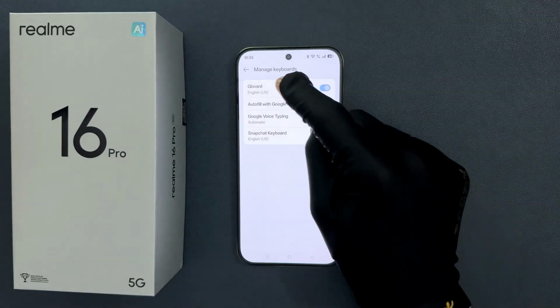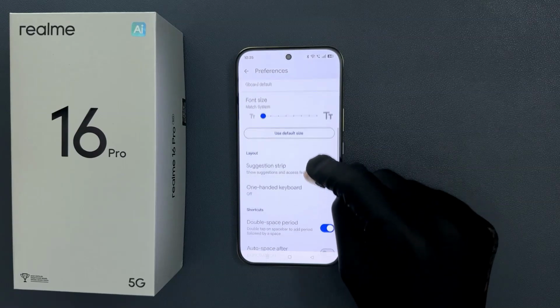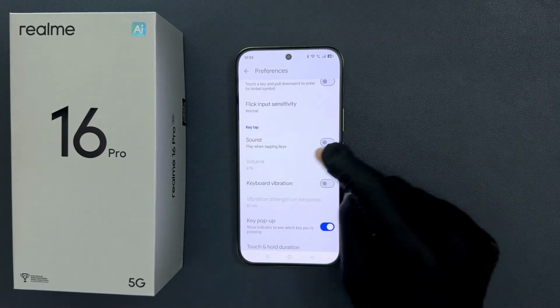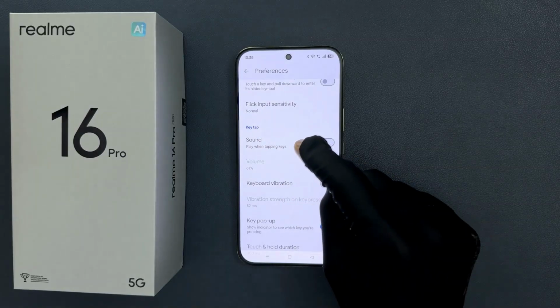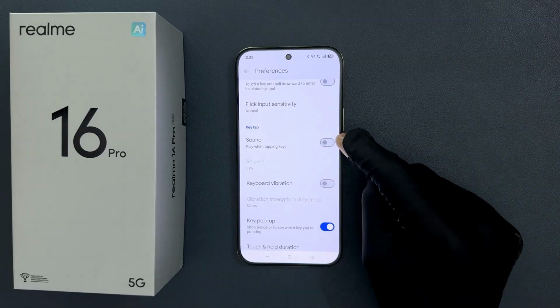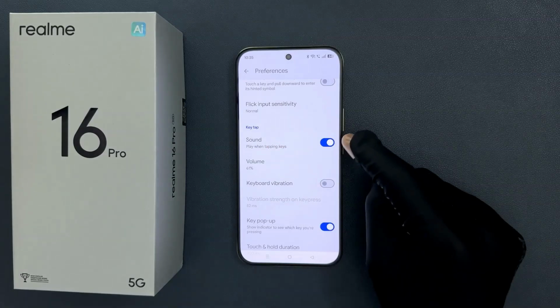Okay, so let me tap on it and then tap on preferences and then scroll down to a key tap section, and in this section you can see here we have sound play when tapping keys. So we have to turn it on. So to turn it on, just tap on this toggle button. Let me tap on it. You can see it's now turned on.